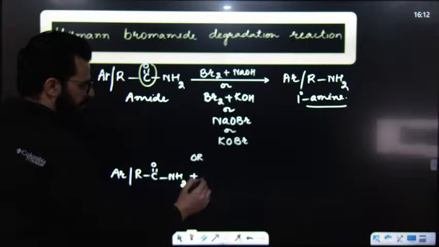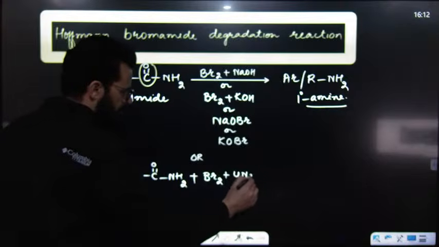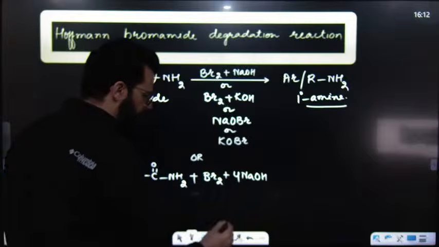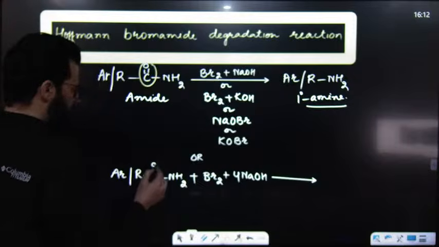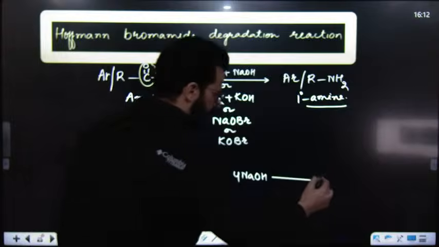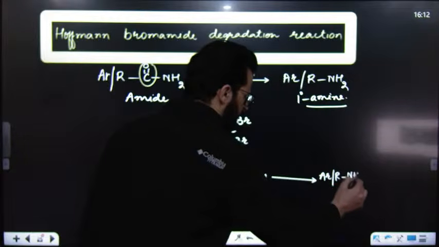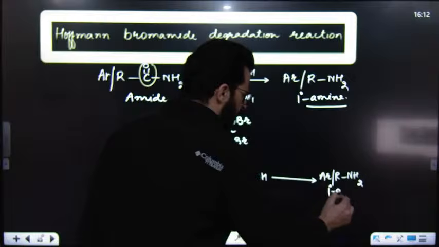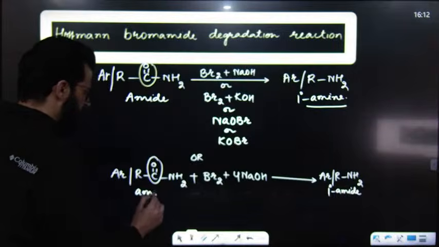You can write the reaction like this, with 4 times NaOH or 4 times KOH. After that, you just remove this one. That means you will get RNH2, a primary amine, from the amide.